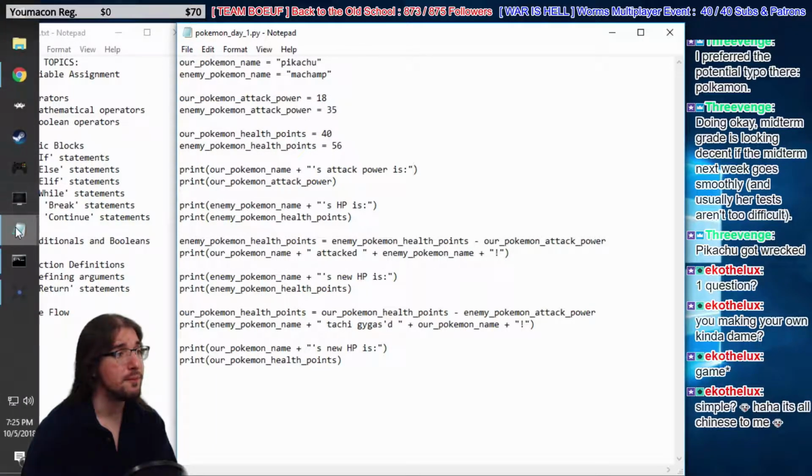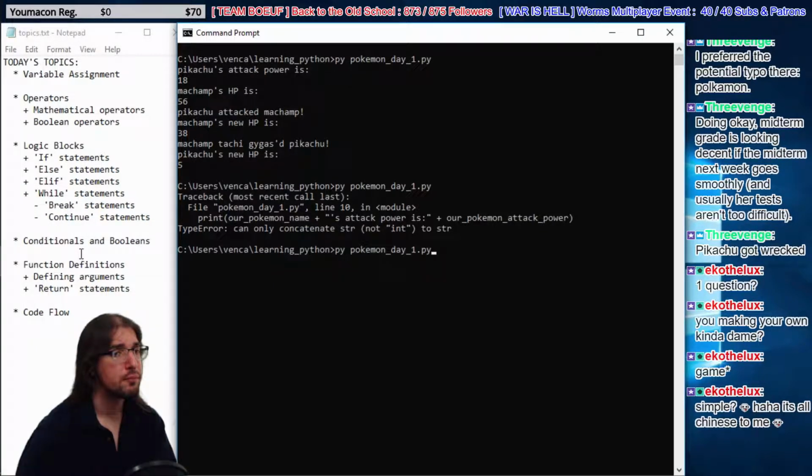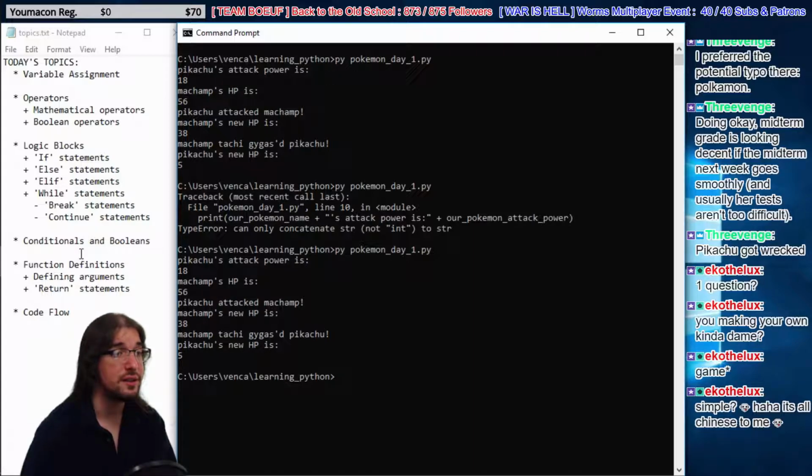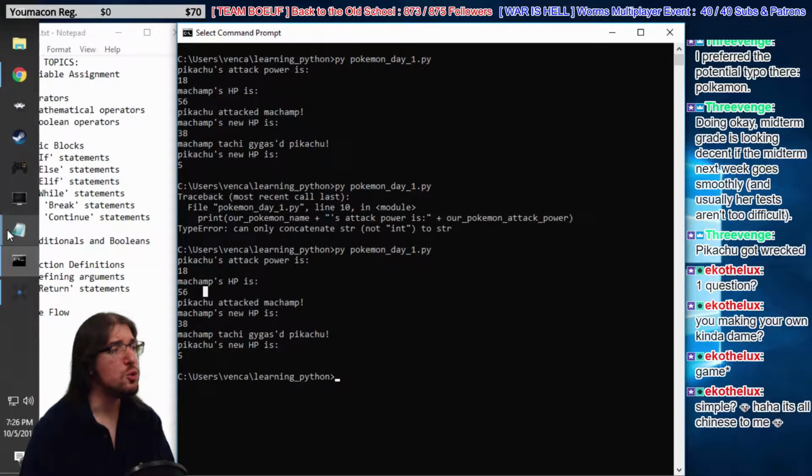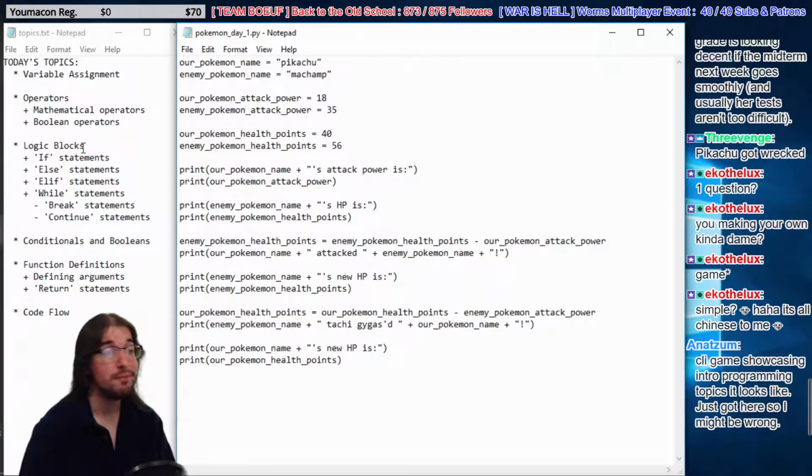Let's review that again. Okay, that looks cool, I guess. Attack power is a string, then we print off the integer on a separate line. That's all well and good. Then we have the Machamp's HP, that's a string, and on a separate line we have the integer. But here's what we can do. Why don't we use a function?